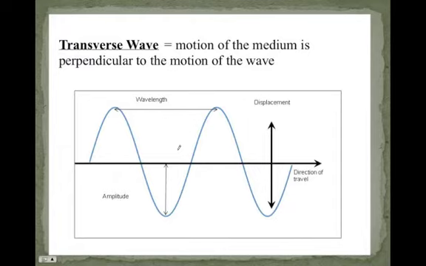Now, one type of wave is called a transverse wave. A transverse wave is where the motion of the medium is perpendicular to the motion of the wave. In this case, the wave would be moving from, let's say, left to right, and whatever's carrying the wave would actually be moving up and down. Let's say this was a water wave. A water wave is a type of transverse wave. If this was a little bit of a water molecule here, it would just move up and down, up and down, and up and down while the wave went from side to side. So the water is a medium through which the wave would be passing.